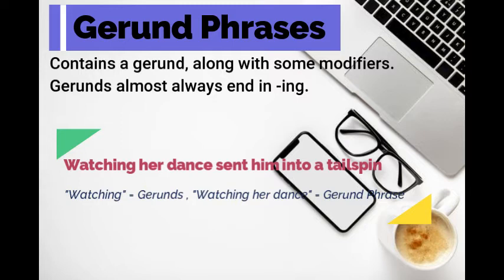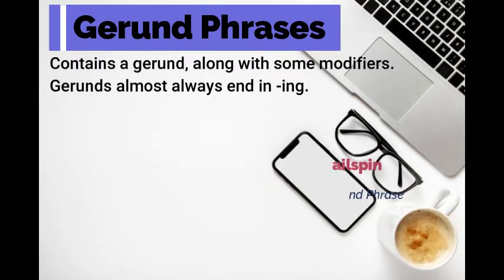However, in this instance, we have a gerund phrase because there are a couple of modifiers. The subject of the sentence is not merely watching. It's watching her dance, making it a full gerund phrase.